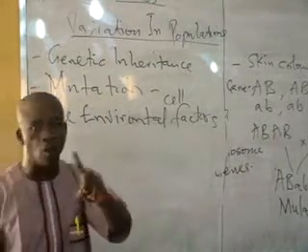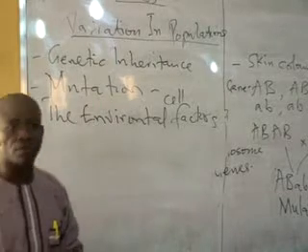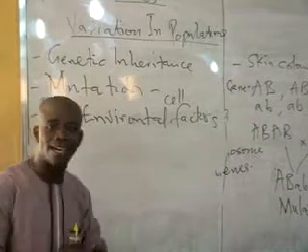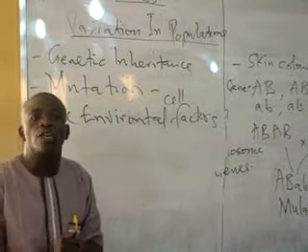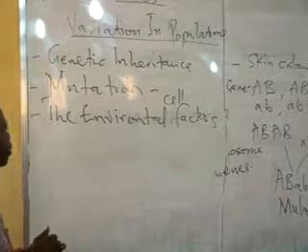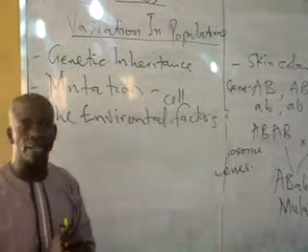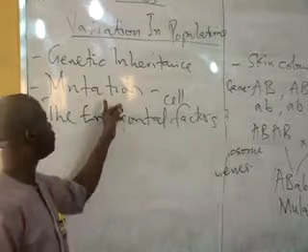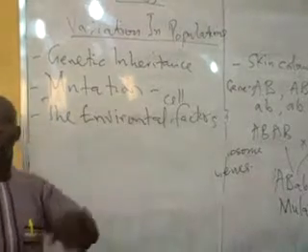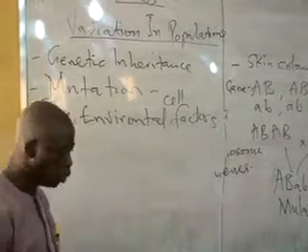But let me point out that only variation that is due to genetic inheritance from parents is heritable. They are the ones that can be carried from one generation to the other. And only mutations that occur in the germline, that is in reproductive cells, could be inherited from parents by their offspring.